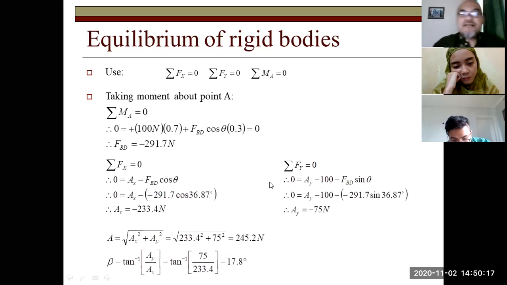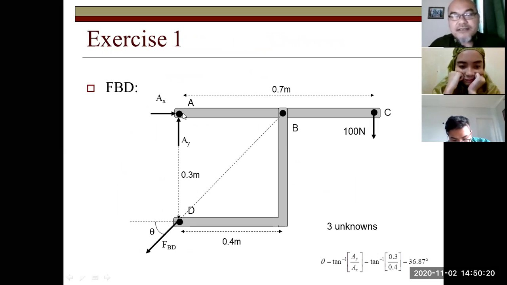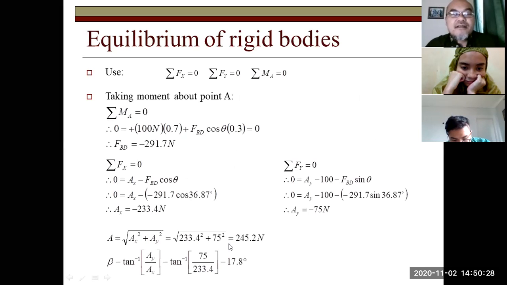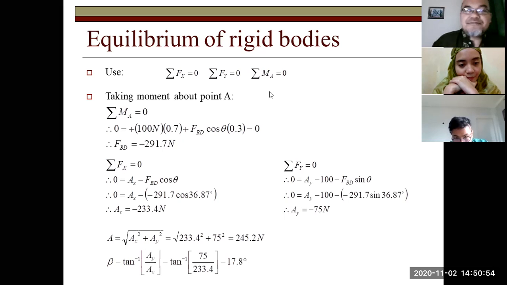Since the values are negative, we know that actually AX is pointing to the left, AY is pointing downward. Then the angle between them is arc tangent of 75 divided by 230.4, 17.8 degrees from the horizontal line. The magnitude of the reaction force at A is from Pythagoras theorem, which equals 245.2 Newton.